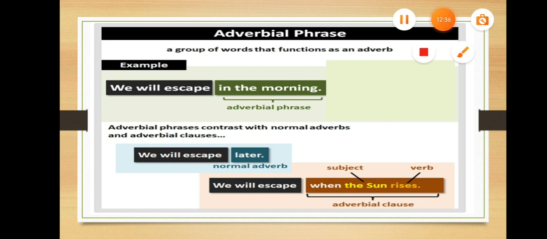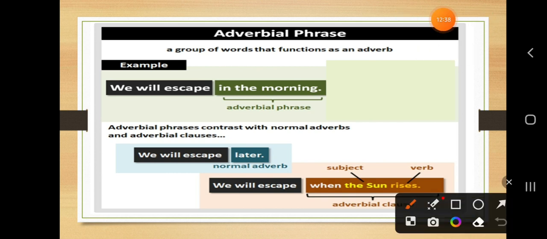For example, we will escape in the morning. Here the verb is escape. Now in the morning, it is an adverbial phrase because it tells us about when the action will happen, because an adverbial phrase acts as an adverb in a sentence. So it is giving us information about action, in the morning.